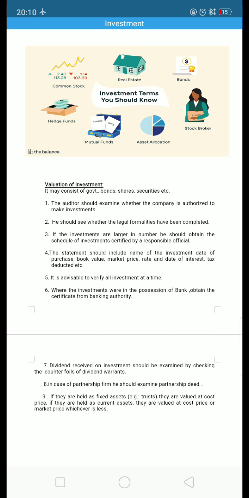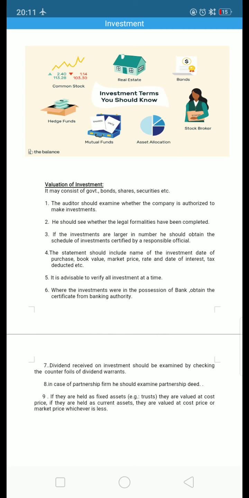Second, you should see whether the legal formalities have been completed. For example, if the company wants to issue shares to the public, it is not so easy to issue the shares. They should take permission from SEBI, that is the Securities and Exchange Board of India. Only then can they issue the shares and raise the capital or investment. So you need to see whether the legal formalities have been completed for the sake of the investment made by the investor.